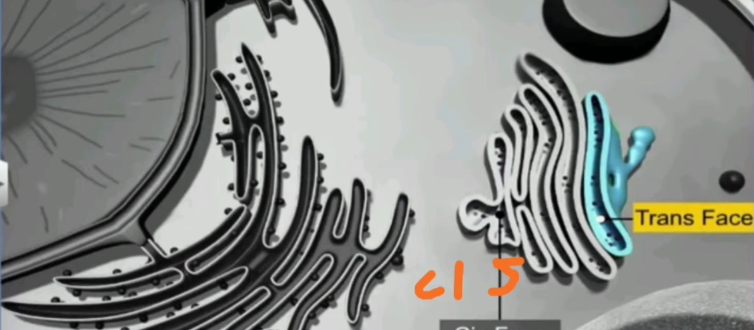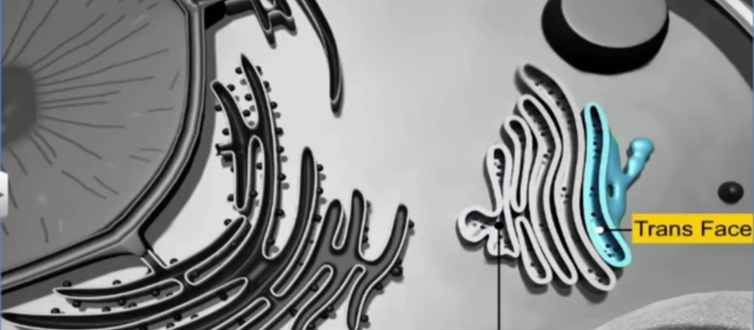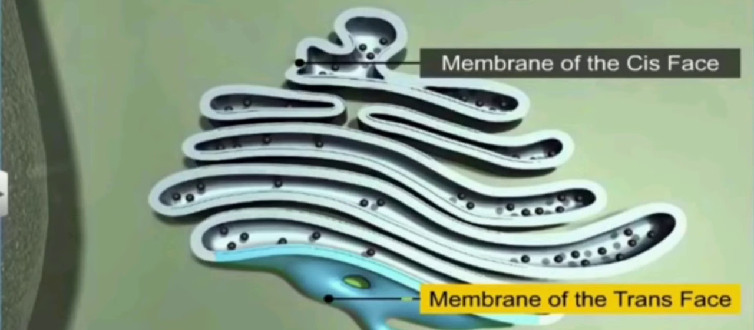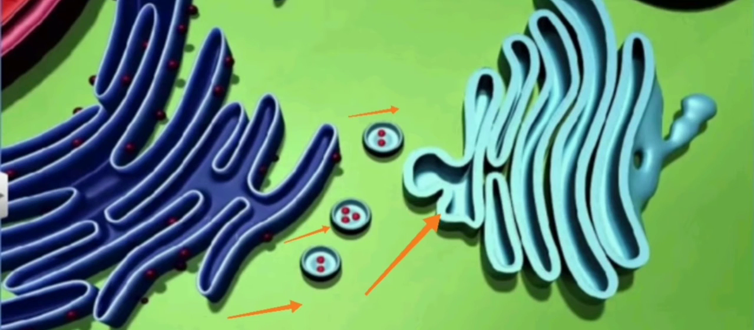They have a distinct convex cis face or forming face facing the nucleus and a concave trans or maturing face facing the outer surface of the cell. The Golgi apparatus mainly performs the function of packaging materials to be delivered either to the intracellular target or secreted outside the cell.